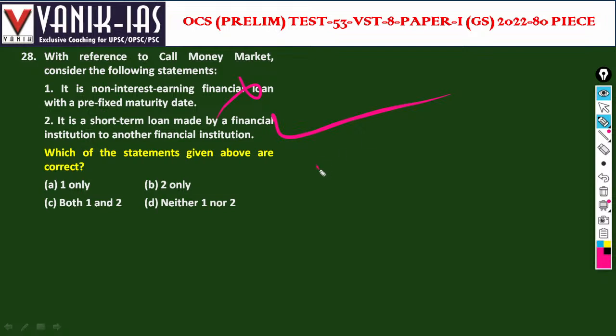As it is very short term, it has a higher interest rate. The loan is for one day to a fortnight. That's why it has a higher interest rate as compared to other loans.